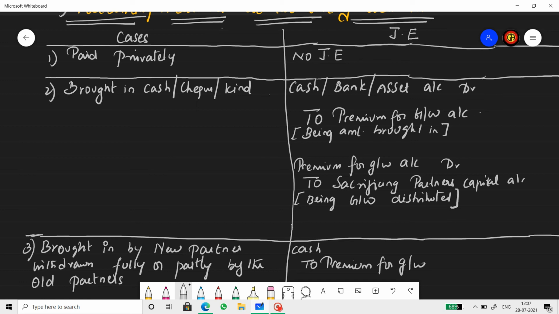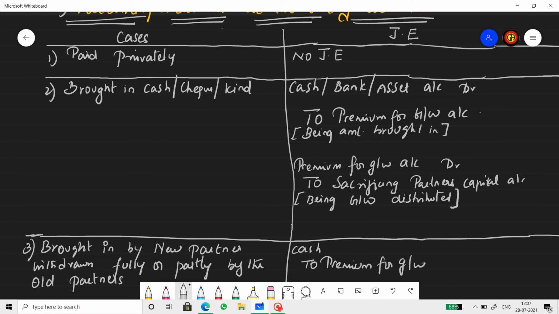So therefore this will be transferred to the sacrificing partners' capital accounts in the sacrificing ratio. The most important part is that it is to the sacrificing partners' capital accounts in the sacrificing ratio. So goodwill is the only asset where it is distributed in the sacrificing ratio.